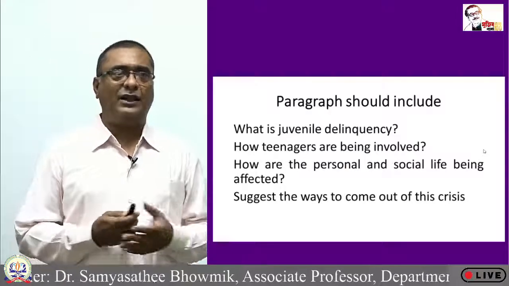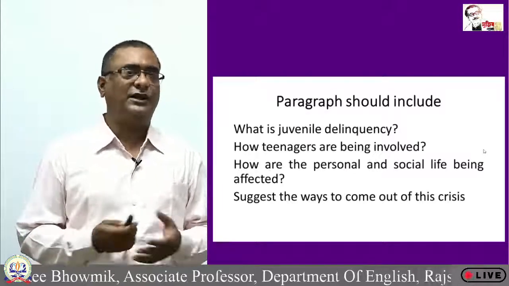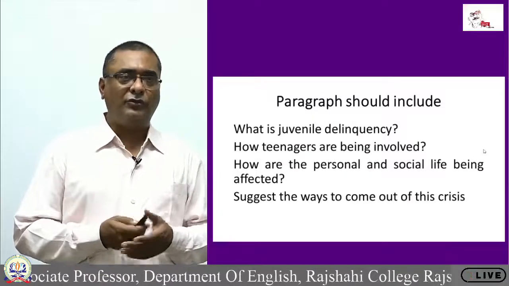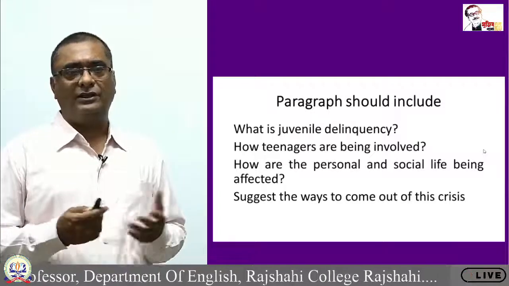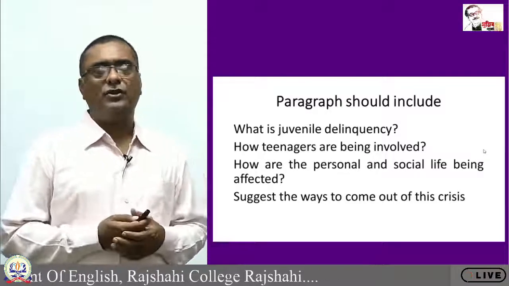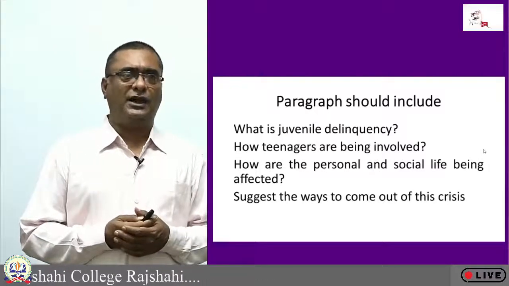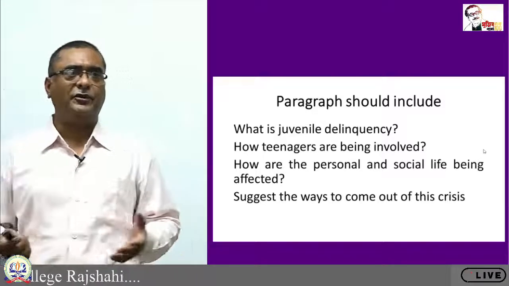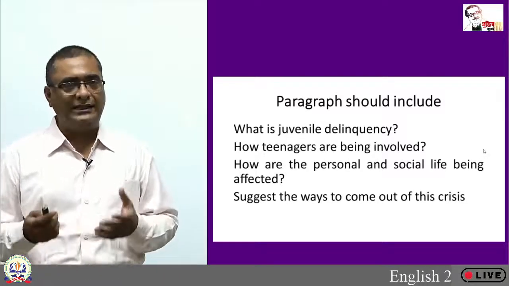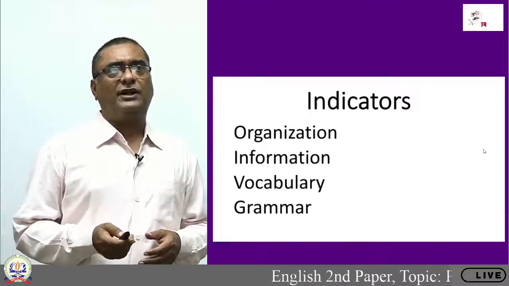I will tell you about the impact of juvenile delinquency on the society and on the life of the teenagers, as well as on the life of the family members. And according to the questions or instructions, I will also talk about the possible ways to come out of this crisis. So these are the four issues that I will discuss in today's class, and apart from this, I will also give you some ideas about marking scheme and banding scale that I hinted at even in my previous class.